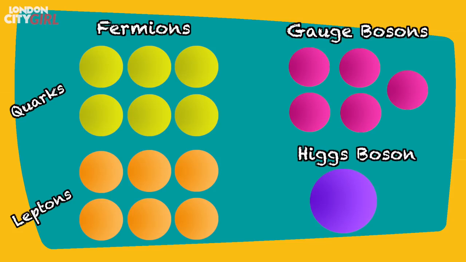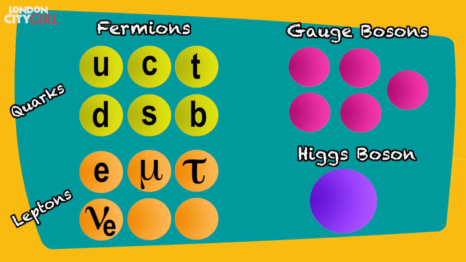We have the matter particles, or fermions, which are divided into quarks and leptons. There are 6 quarks: up, down, charm, strange, top and bottom. There are 6 leptons: electron, muon, tau, electron neutrino, muon neutrino, and tau neutrino.